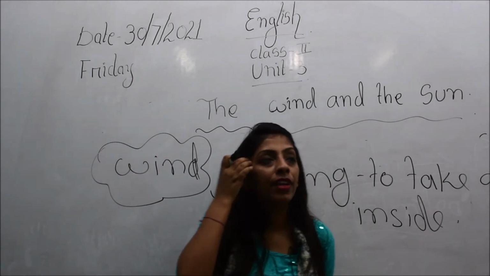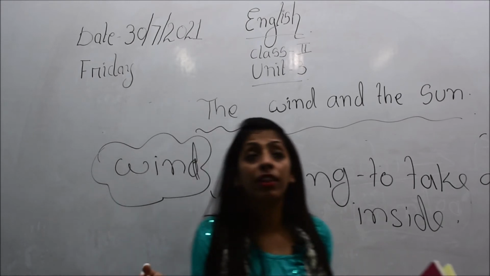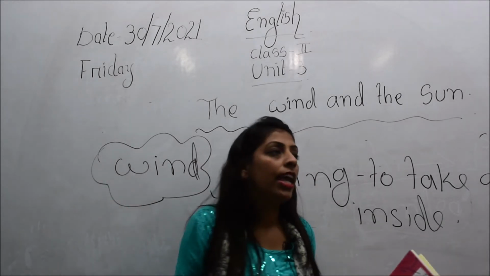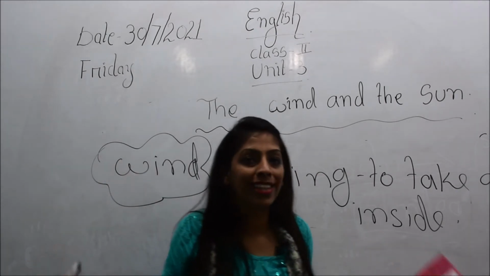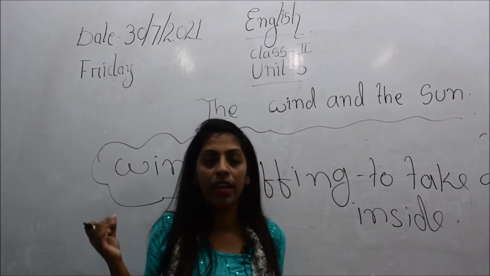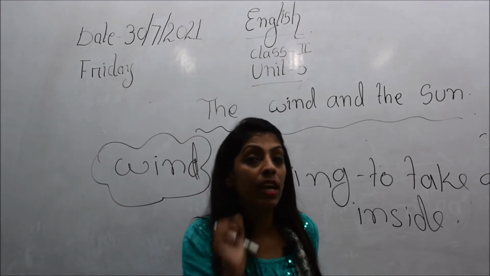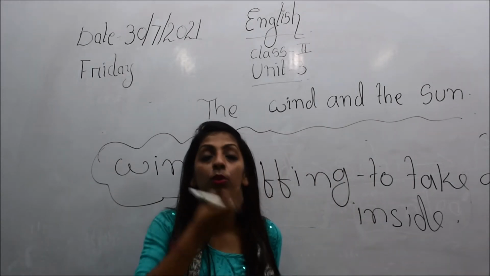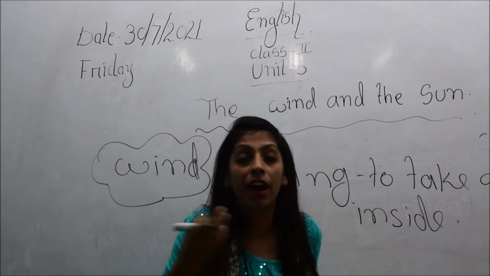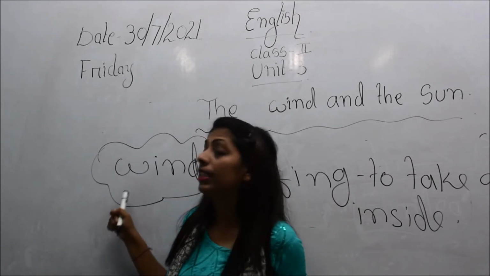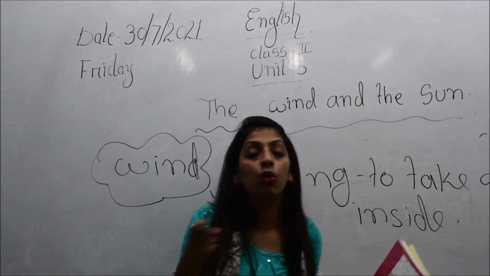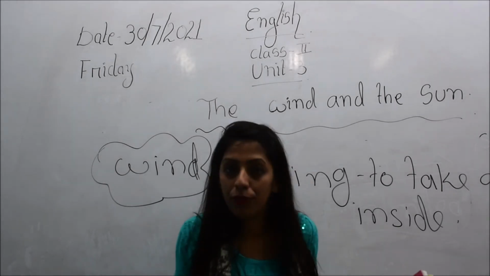Children, you might have seen sometime when the air is blowing very hard, then what happens? Everything around our surroundings used to blow away, right? So that was the intention of the wind. And why did he blow that air hard, children? Because the wind wanted to take the coat of that man off.